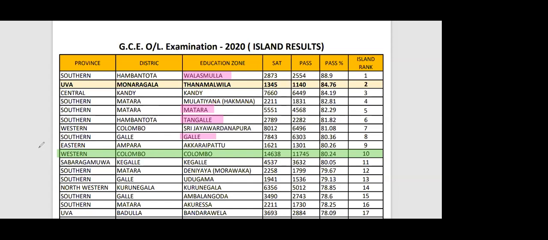Now in Colombo, mostly you think there are the most resources, top schools like Royal, Ananda, Nalanda, Visakha, Devi Balika, Mahanama, Sivali, all these top schools, even the international top schools in Colombo. But the highest O-level pass rate is in Walasmulla, a rural area, Hambantota district, Southern Province, right? Not only last year. Sometimes we were scared, because of this online thing not happening properly in rural areas, they don't have smart devices and proper signal, that this time there would be a drop in Walasmulla. Last year also they became island first, but what happened? It's the same, no change.